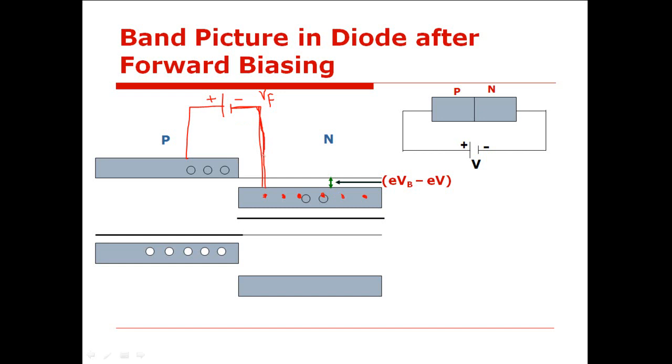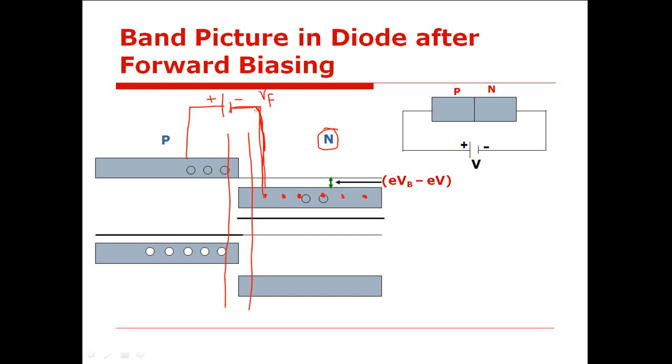It means that it is going to repel these electrons. It is going to push these electrons against the barrier potential which exists near the depletion region. There is a barrier potential Vb here, but against this barrier potential and against this depletion region, this negative terminal of the battery is going to push all these electrons, and therefore we can say in other words that this negative terminal of the battery is going to provide energy to the electrons which are present in the conduction band of n-type semiconductor.